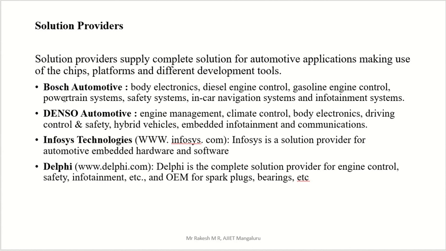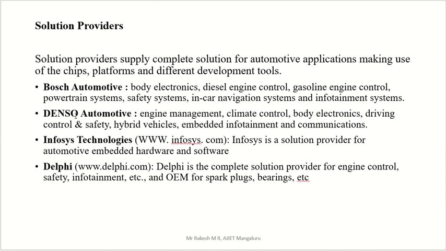So what are the solutions supplied by Bosch? We will see that body electronics related solutions are supplied by Bosch, and diesel engine control related solutions, gasoline engine control, powertrain systems, safety systems, in-car navigation systems, and infotainment systems. So these are the things related to Bosch.